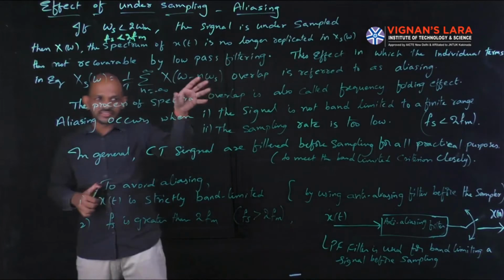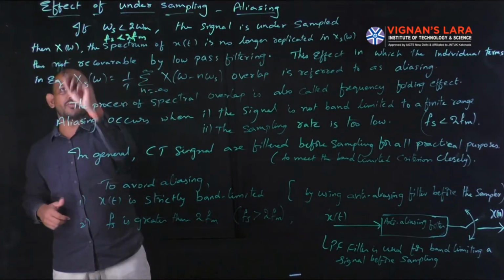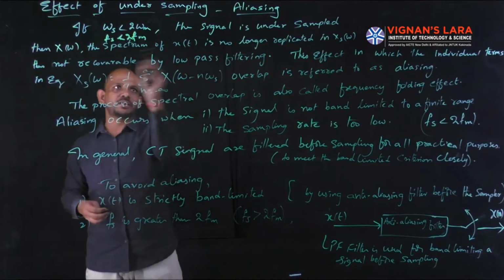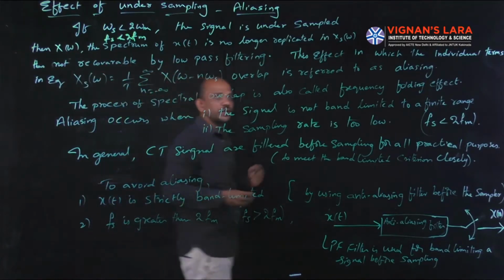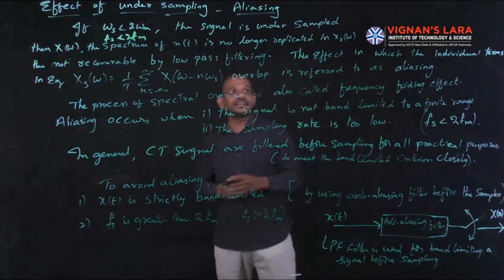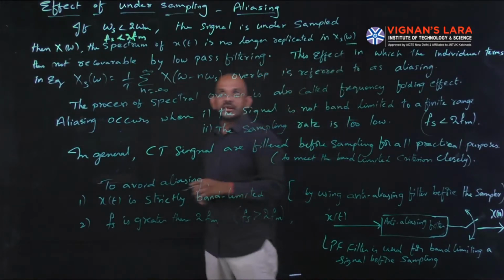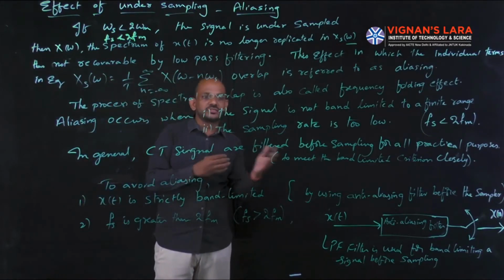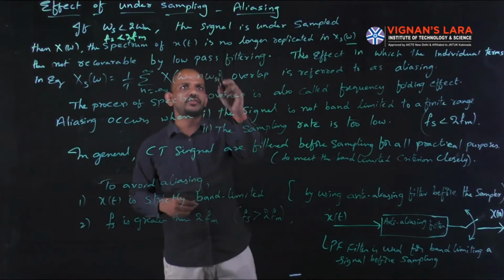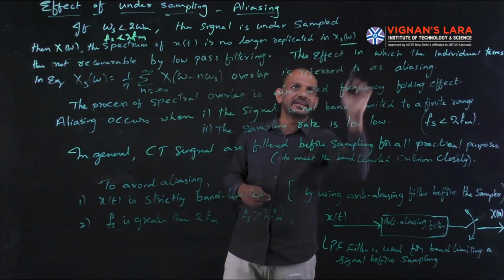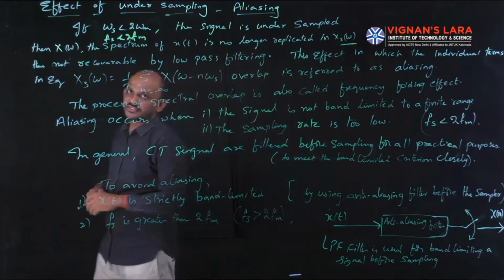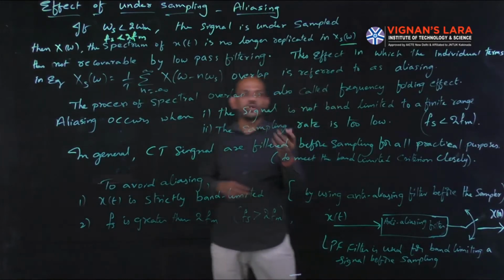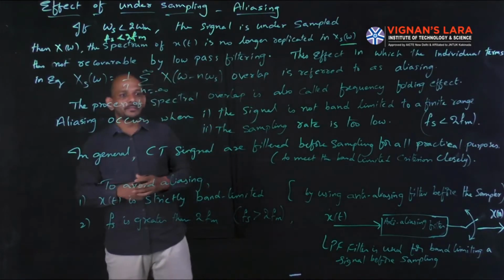Whenever the signal is undersampled, x of omega, which is the spectrum of x of t, is no longer replicated in excess of omega. Thus it is not recoverable by low pass filtering. That is, we simply can't recover the original signal by low pass filtering.